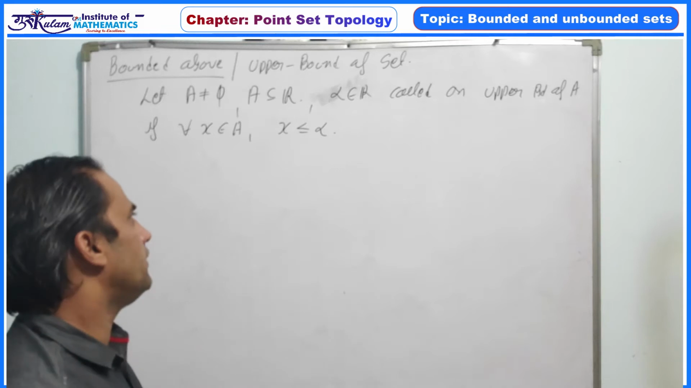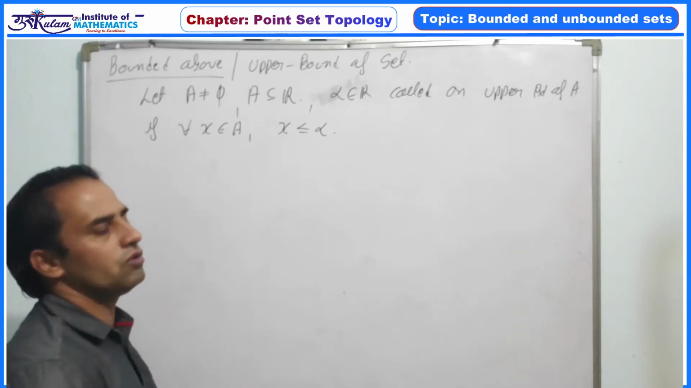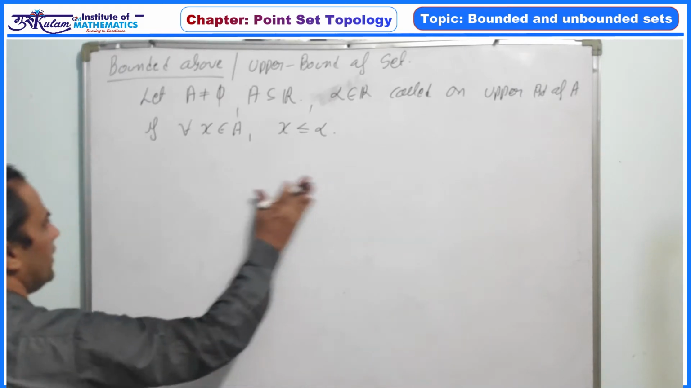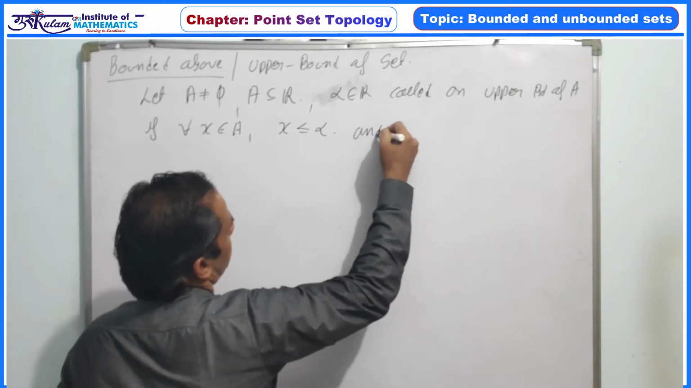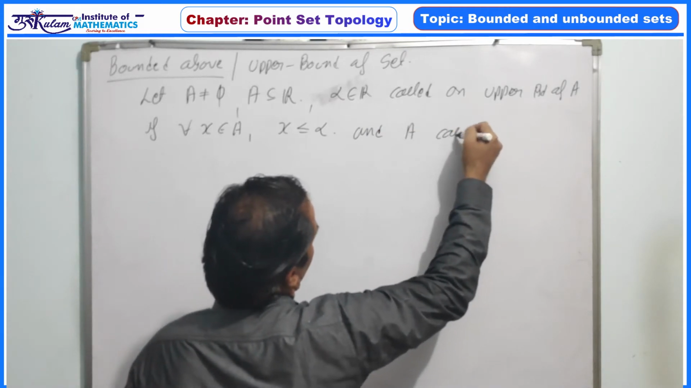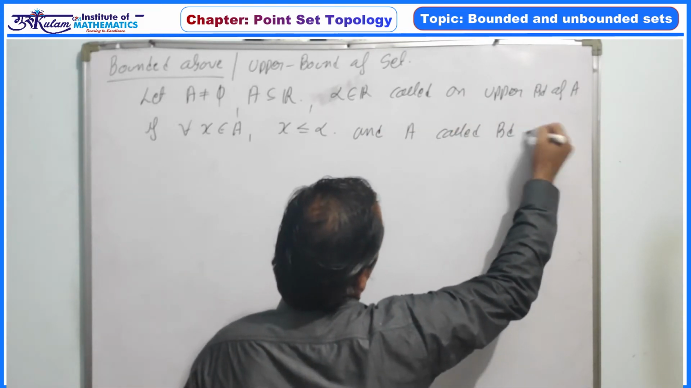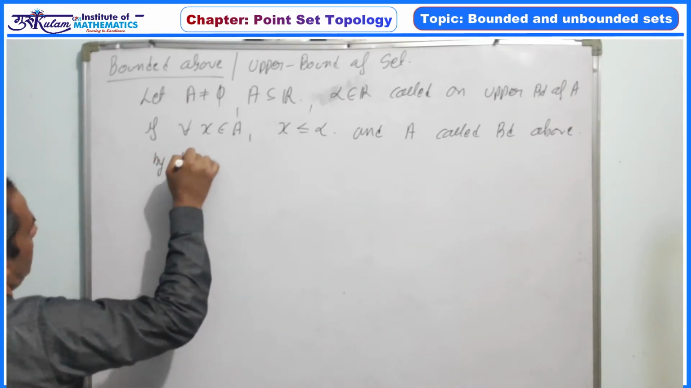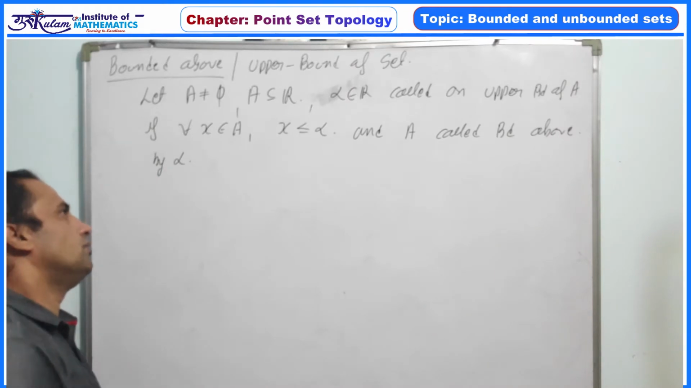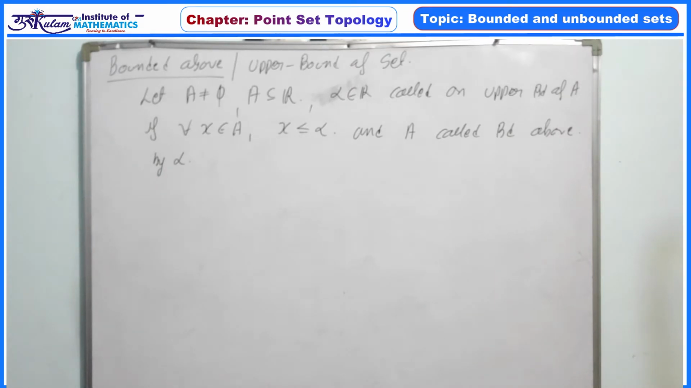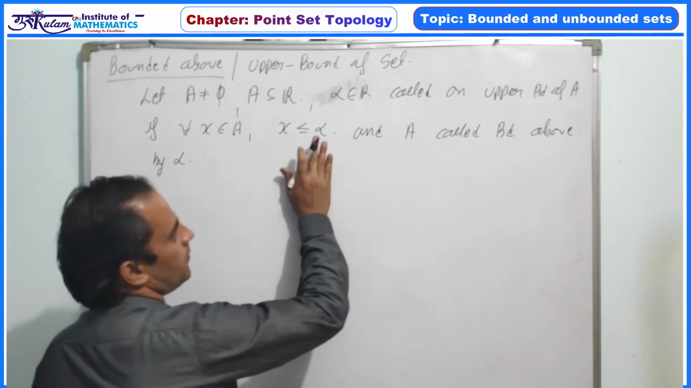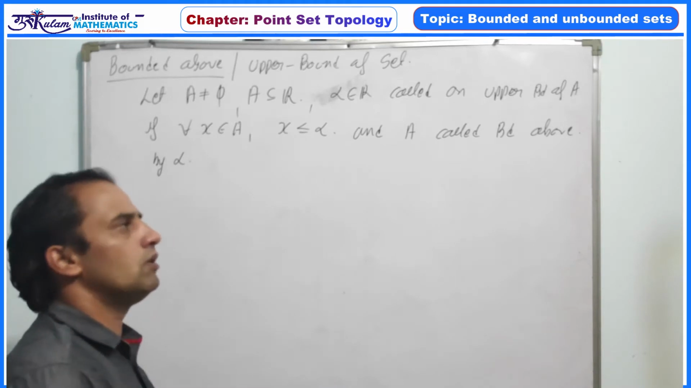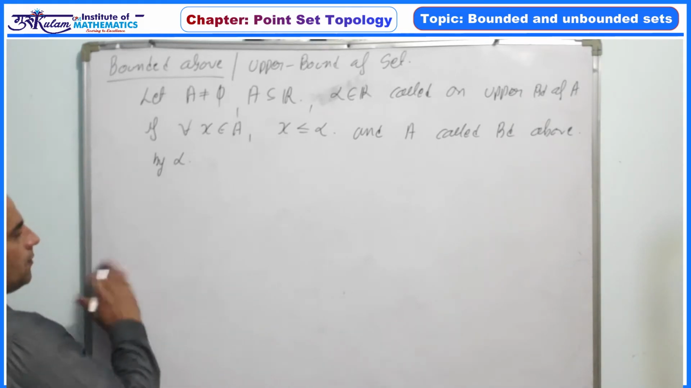So simple definition, if every element of A is less than or equal to this real number alpha, then alpha is called an upper bound of A and the set A is called bounded above by alpha. So this one is a simple definition. So if there exists any real number which satisfies this property, then this real number is called an upper bound, and if alpha exists then A is called bounded above and alpha is called upper bound.